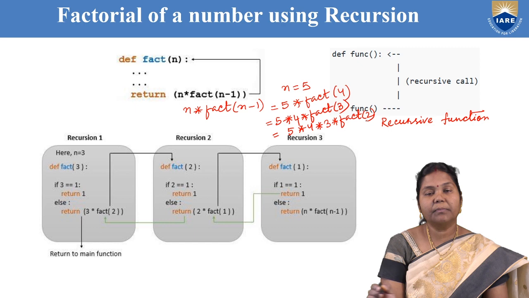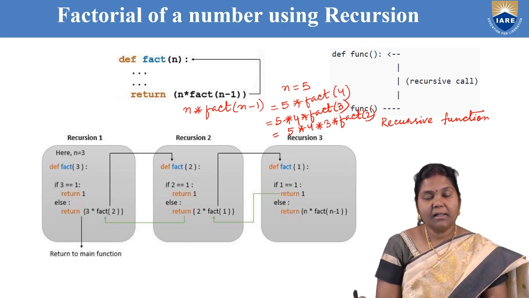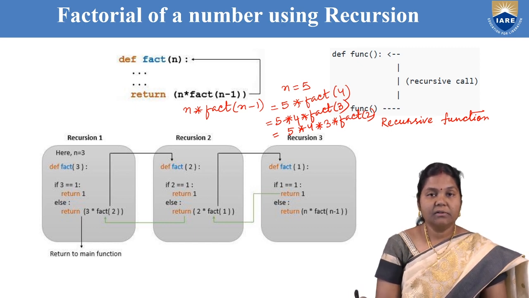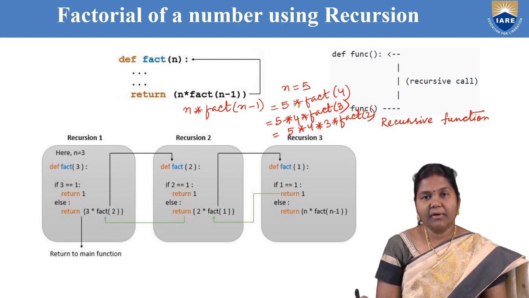This process will be recursively called till the number becomes either 0 or 1, because the base condition is: if the number n is 0, 0 factorial is 1, or 1 factorial is 1. So, the problem will be divided into smaller problems until the base condition or termination condition is reached.